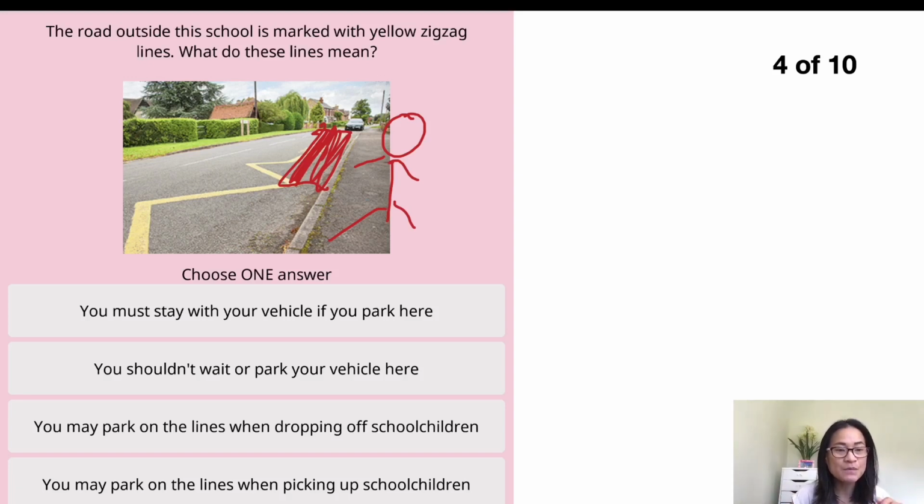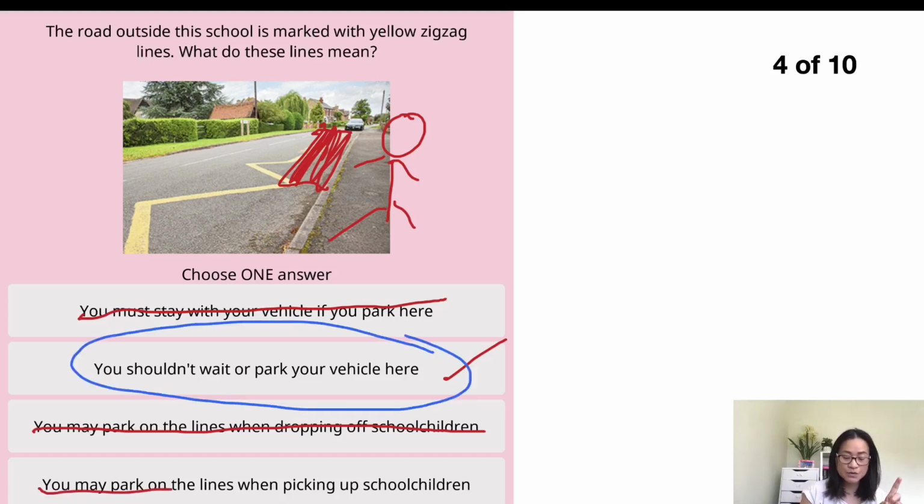The first one said you must stay with your vehicle if you park there, so you're not allowed to park. The second one said you shouldn't wait or park your vehicle here. That's looking good. We can keep this one if you would like to carry on reading the rest of the choices. The third one said you may park. No, we're not going to park there, you're not allowed to park on the zigzag line. The last one said you may park on the lines when picking up school children. Again, you're not allowed to park. So the answer: you shouldn't wait or park your vehicle here.